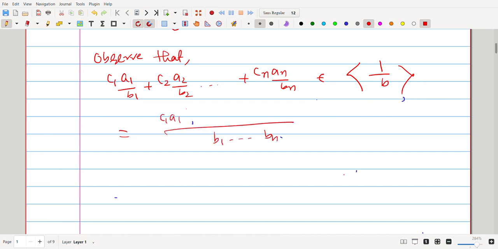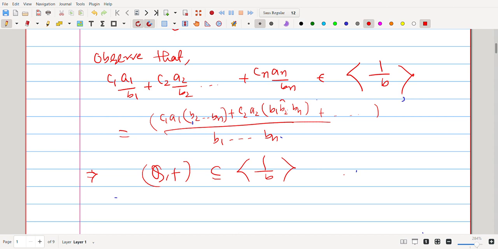Here it is C1 A1 times B2 to Bn plus C2 A2 times B1 B3 to Bn, and so on. So the numerator part is an integer divided by B. That means it is inside the cyclic subgroup generated by 1/B. So in particular, Q plus is contained in the cyclic subgroup generated by 1/B.